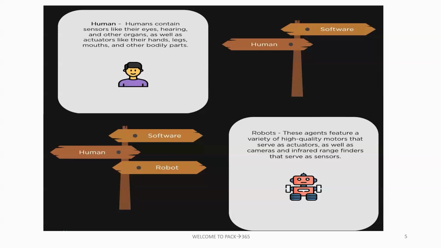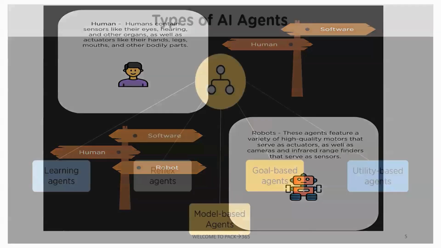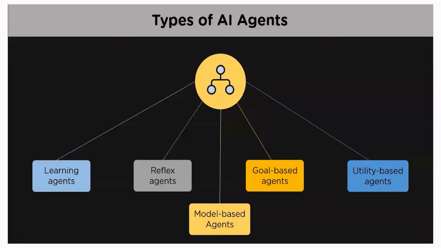Humans are not created by software; we are created by nature, so we consider ourselves natural. But robots are created by software, so they are considered part of the software. Now, what are the types of AI agents?